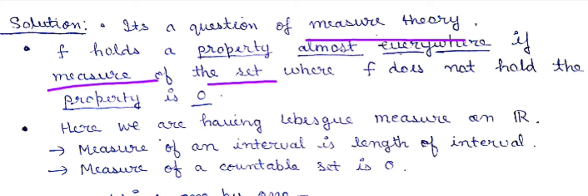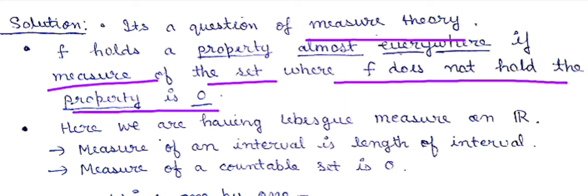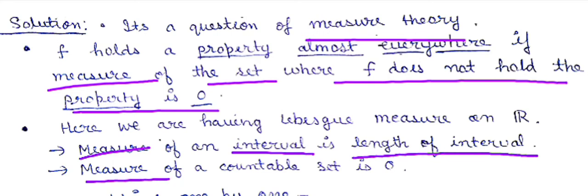Measure of the set where f does not hold the property is 0. Right? So here measure we only mean by length of interval in this question. You don't worry about what is measure, but for an interval it is the length of interval, and for a countable set it is 0. Only two things you need to remember: that measure of an interval is the length. If an interval is (a, b), then its measure is b minus a, and if a countable set is there, then you define its measure to be 0, because we only use these two things.